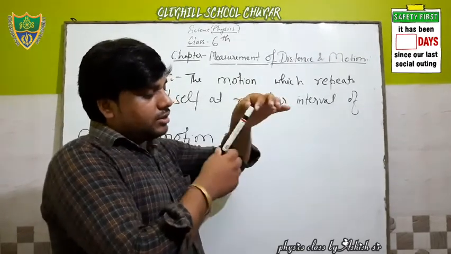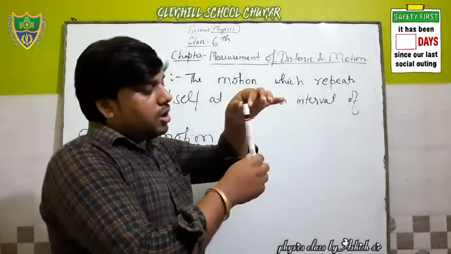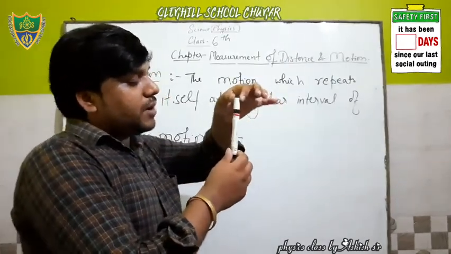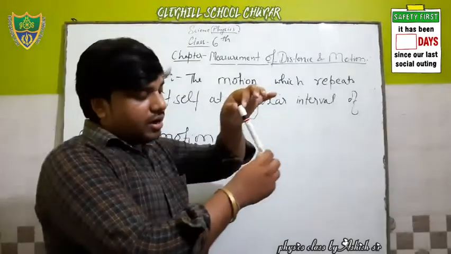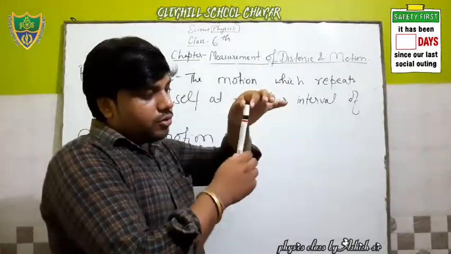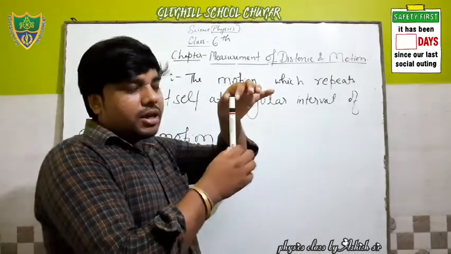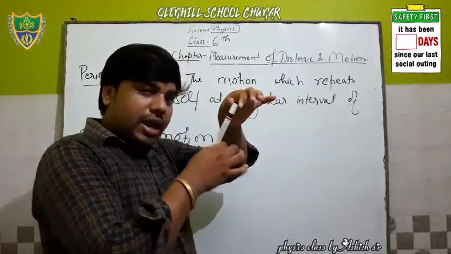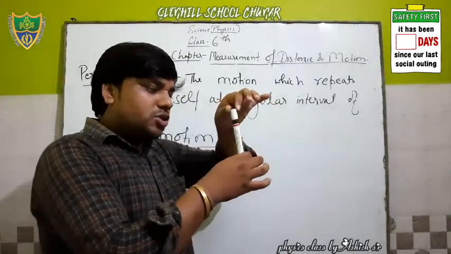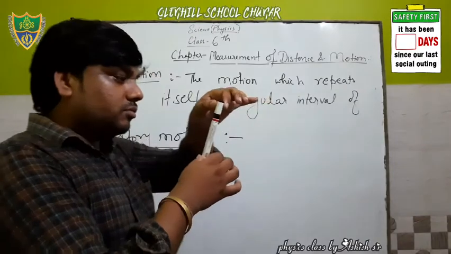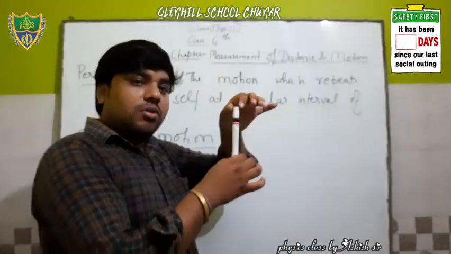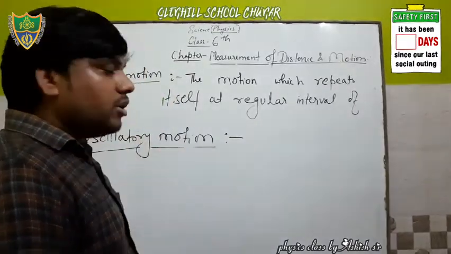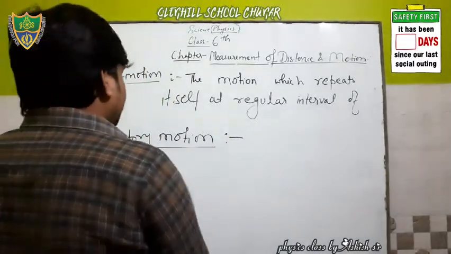moves like this. So this pendulum repeats. ठीक, this pendulum moves to and fro. To and fro means आगे पीछे करना, और ये अपने सेम पाथ को क्या कर रहा है? बार बार रिपीट कर रहा है. सो द मोशन विच the to and fro motion along the same path, then this type of motion is known as what? Oscillatory motion. Write on it.